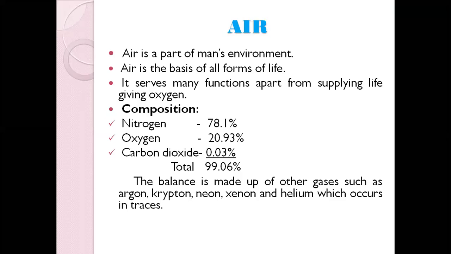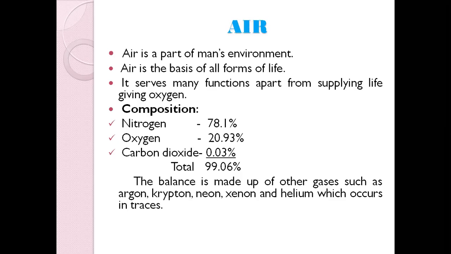The main composition of air is 78.1% nitrogen, oxygen around 20.93%, and carbon dioxide 0.03%. The total of this comes to 99.06%, and the remaining balance is made up of other gases such as argon, krypton, neon, xenon, helium. All these occur only in small traces, less than 1%. So this is the main composition of air.